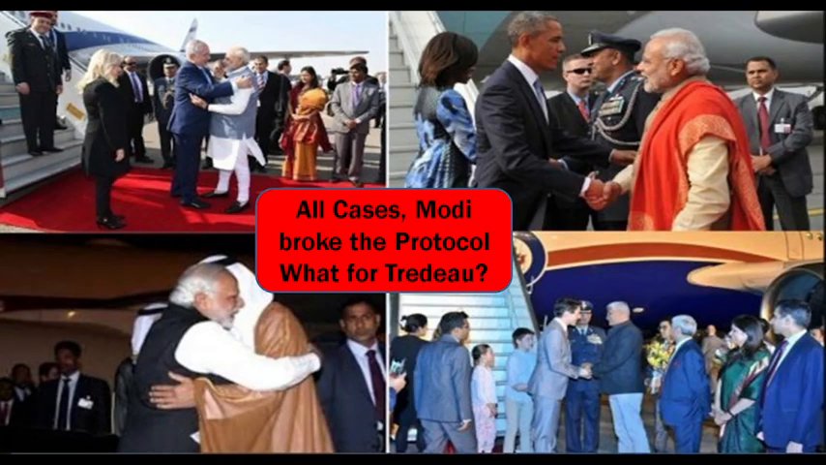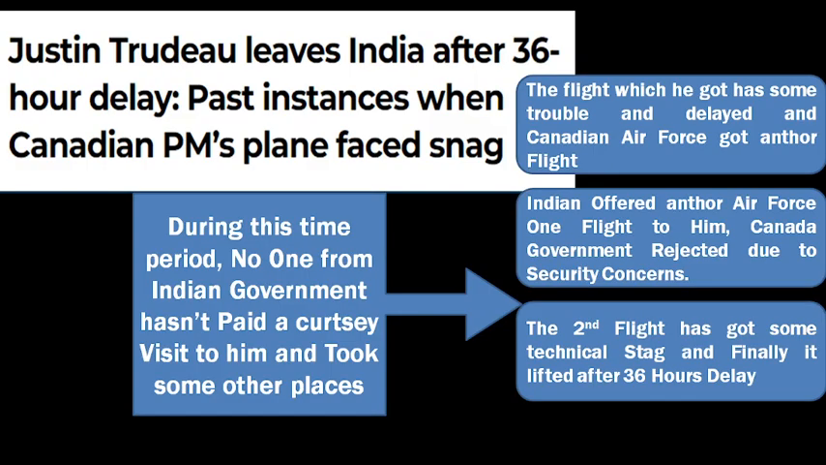You can check in this image itself that in all other cases Modi broke protocol, but for Trudeau, Dharmendra Pradhan, the agriculture minister, met him and took over. So what happened now? After the G20, Trudeau had to leave immediately for his country, Canada. But his flight had some technical problem and got delayed for almost 36 hours.